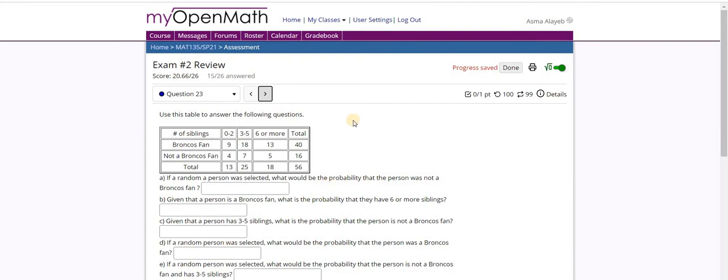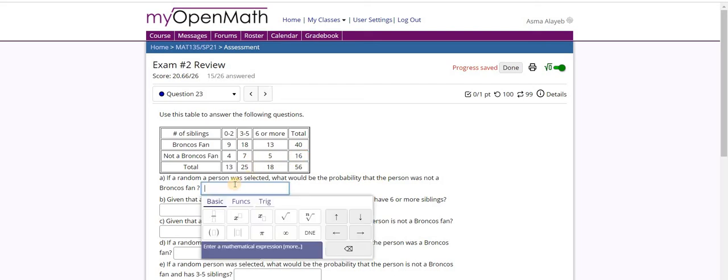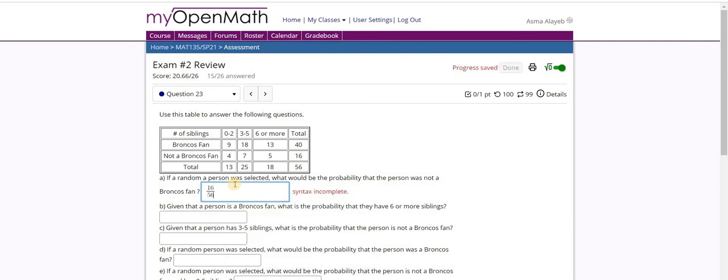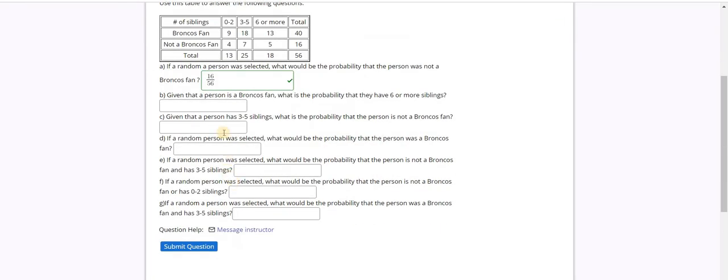Question number 23 is another probability question. It's similar to the previous one. I have a table that summarizes 56 people into specific categories. If a random person was selected, what would be the probability that the person was not a Broncos fan? How many people here are not Broncos fans? I have 16 people who are not Broncos fans out of 56 people in total. So that is the answer for the first question.